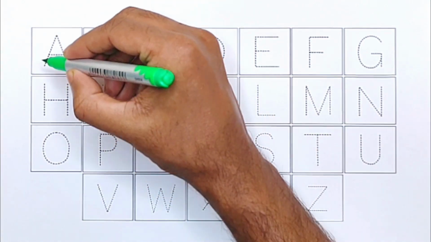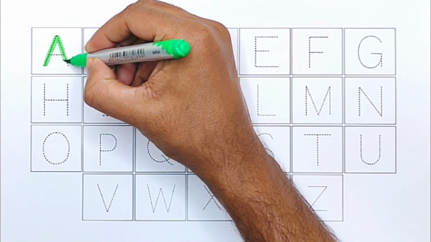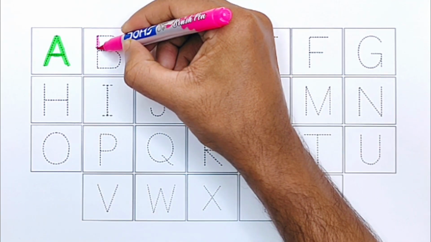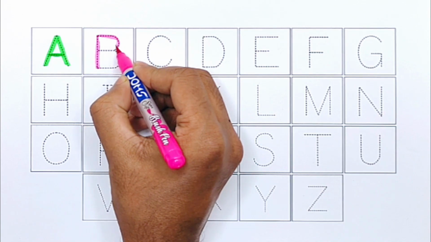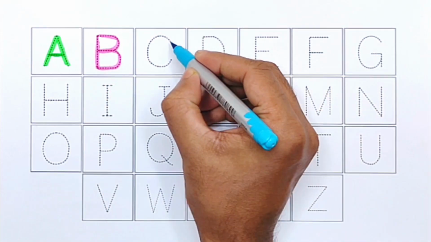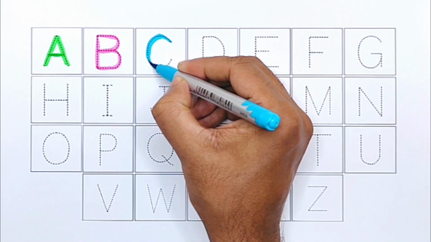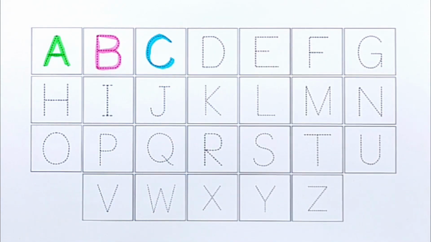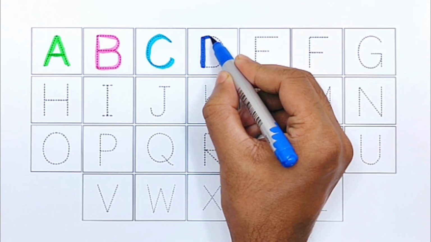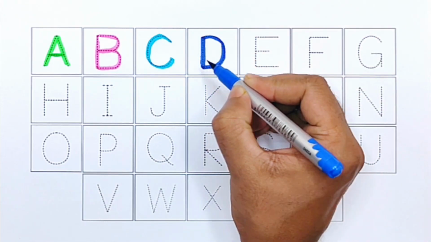Light green color. A for ant. Pink color. B for banana. Sky blue color. C for cat. Blue color. D for dog.